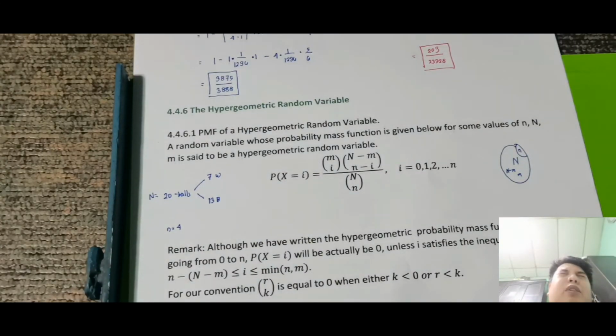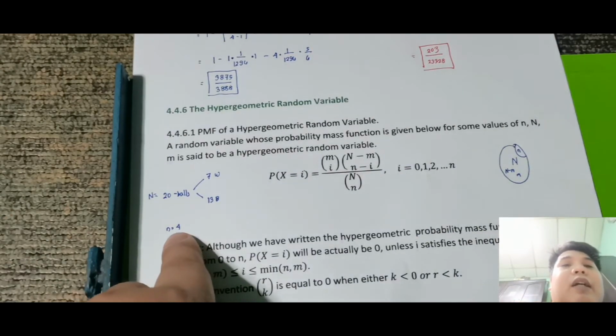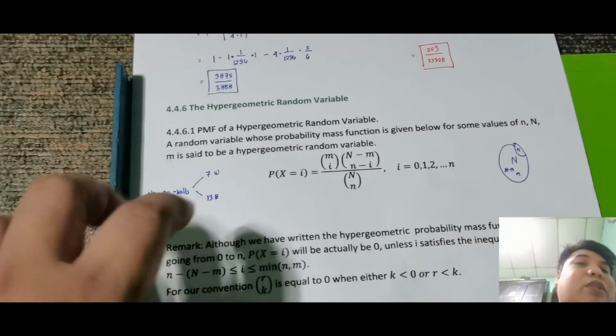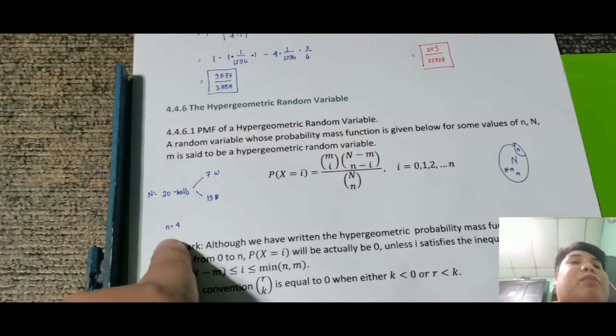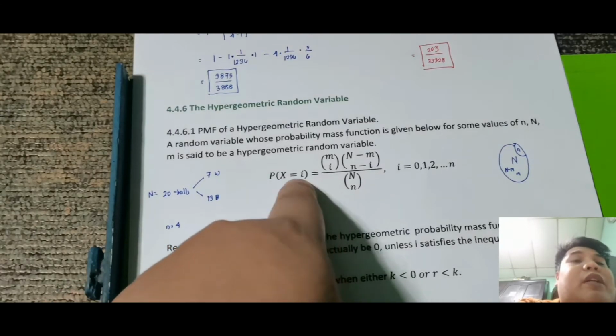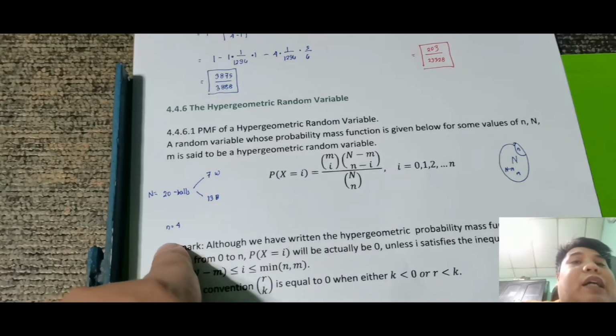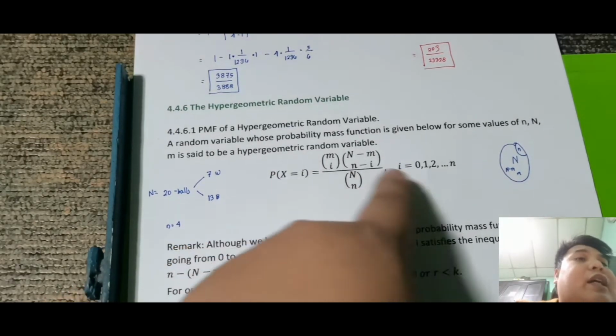Okay, so medyo magulo yung pagka-explain ko, no? Ulitin ko lang. May 20 balls. Tapos yung i na yan is yung hanggang n. Kaso ang sample size ko, kunyari, ano yung probability na makabunot ako ng 4? Okay, so magdo-draw ako ng 4 out of 20. Okay, ngayon, ano yung probability na sa 4 na yun nakabunot ako ng, kunyari, 3 white? Okay, so yun yung pinapalitan ko. x is equal to 3. Okay, so hanggang n lang. So kung ilan yung dineclare ko na n, hanggang dun lang yung i natin. Okay, so tandaan yung denomination na yan.